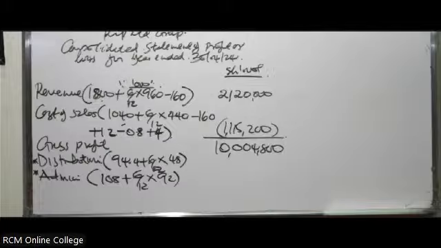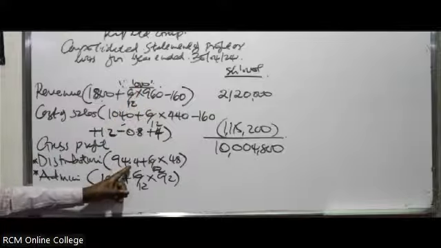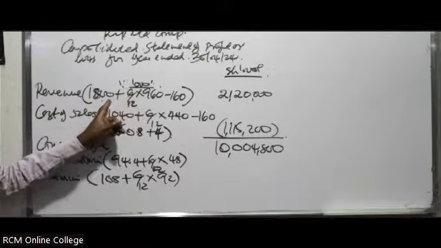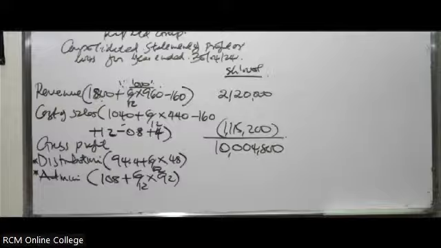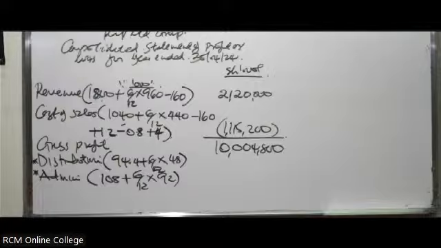What about distribution? Distribution, you are getting how much? Remember my figures here, I've told you I've reduced by zeros. It means each and every figure I put here has 3 zeros. So I've reduced that. You can see I've indicated up here. But in your book, you can put all of them so that you don't get confused. So what are you getting when you calculate for distribution? Take your time. Slow but sure. So it is coming to 118,400.